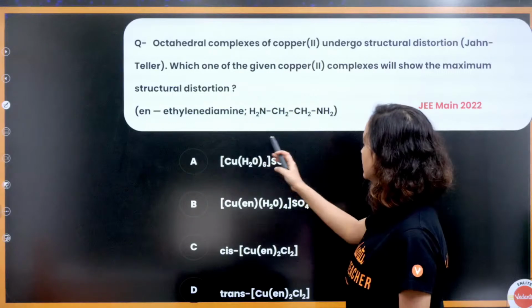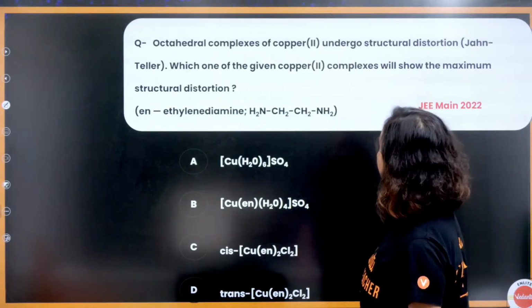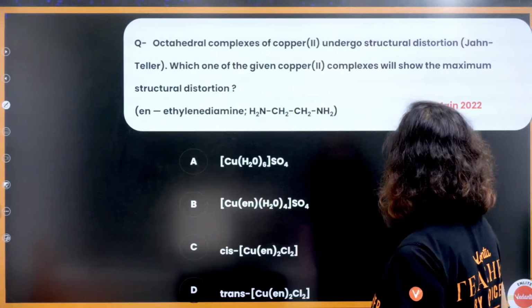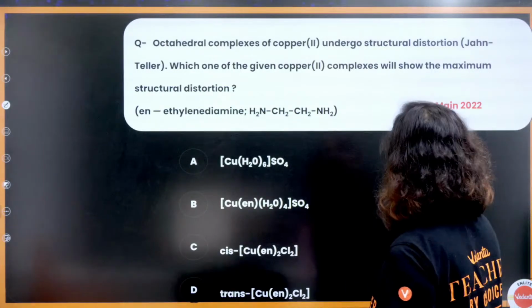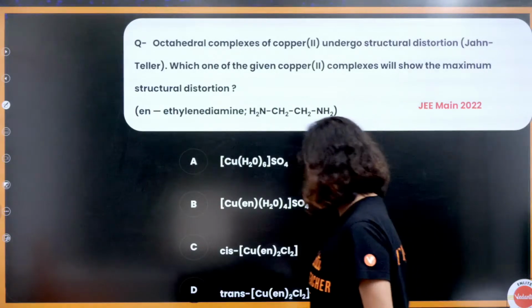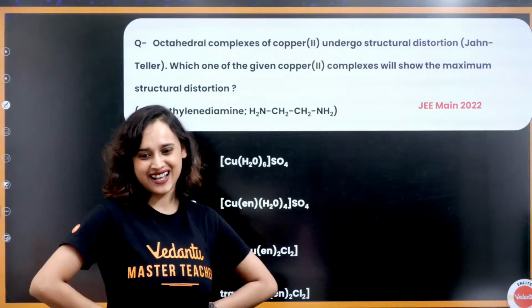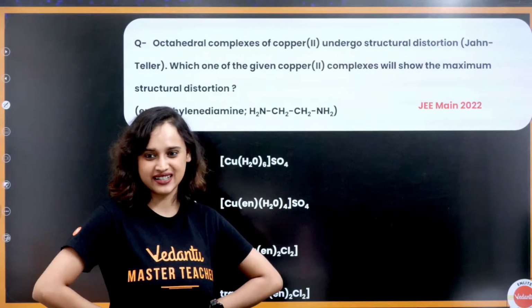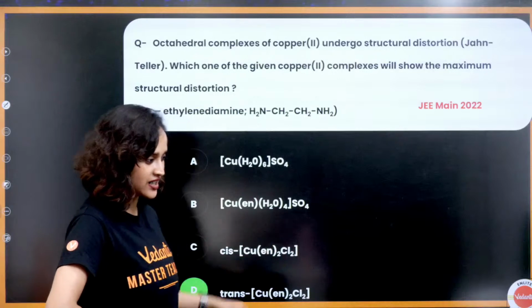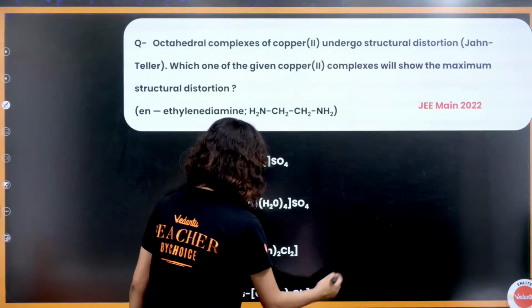Ethylene diamine, en, which is NH2CH2CH2NH2. Okay. Octahedral complexes of copper undergo structural distortion. Which one of the given copper complexes will show the maximum structural distortion? Now I have read the question, and now you saw the answer. Now what is the explanation? Why is it this?